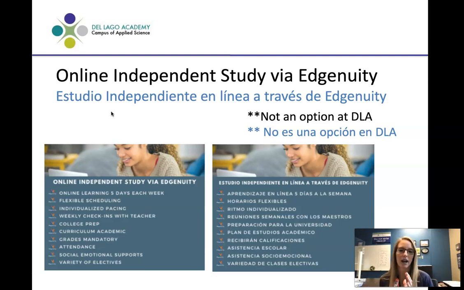It is independent, it is self-paced, so your scholar would take one course at a time, they would work at their own pace, and as they finished it, they would move to the next course. It does have a teacher that supports it, that would check in with them, check on their progress, but it doesn't follow a structured school schedule. It's truly independent study. And again, not an option at Delago. We don't offer that program, so it would require a transfer.